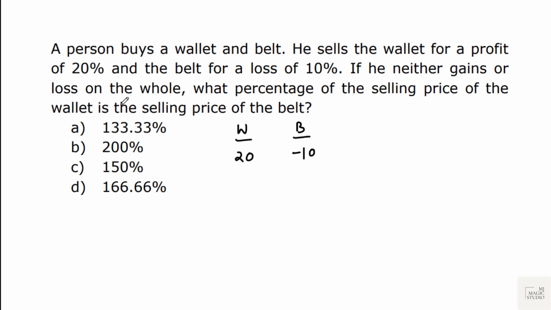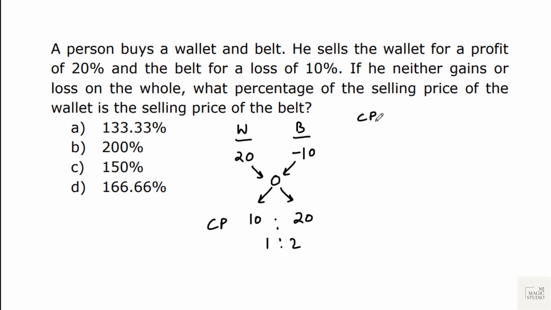If he neither gains nor loses on the whole. Now, using the butterfly diagram, Rule 6 or the cross diagram, we can find the ratio between the cost price of wallet and belt. 20 to 0 is 20 and minus 10 to 0 difference is 10, so the cost price ratio of wallet and belt is 1:2.